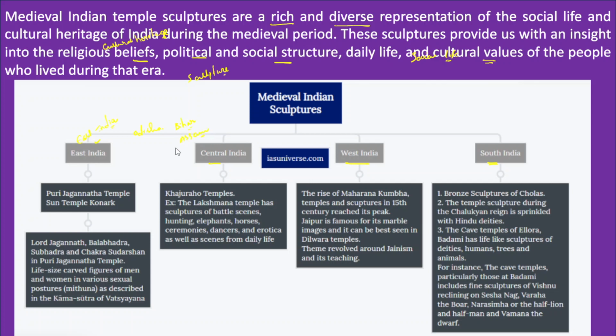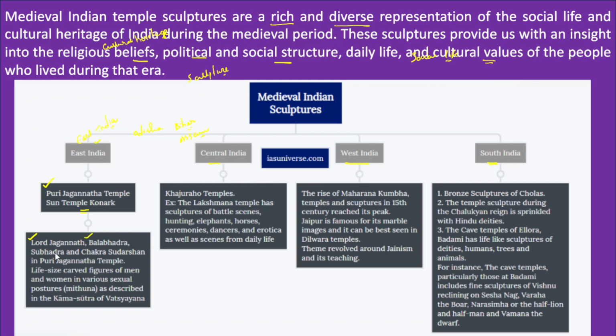One famous medieval Indian temple is the Puri Jagannath temple, located in Konark. In this temple we find a lot of sculpture, including Lord Jagannath, Balabhadra, Subhadra, and Chakra Sudarshan.